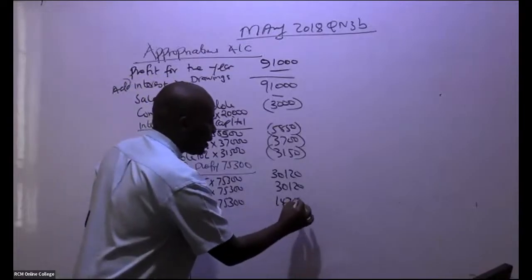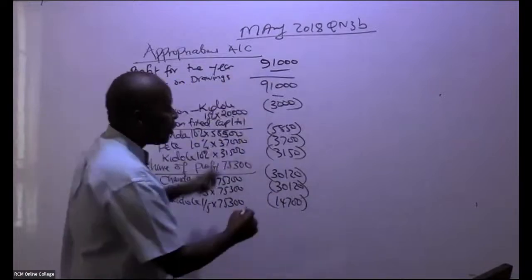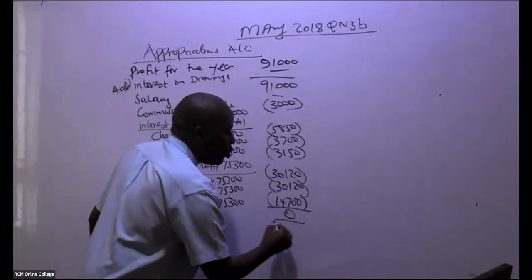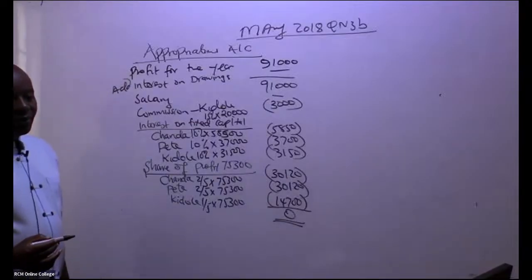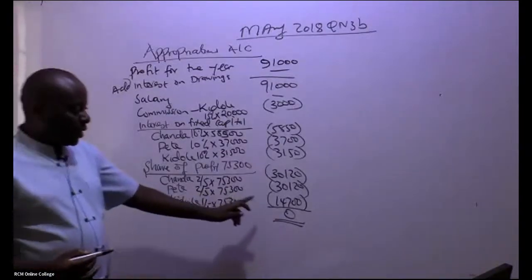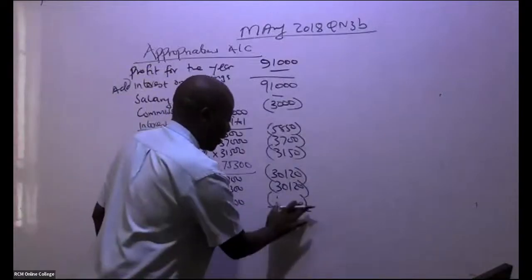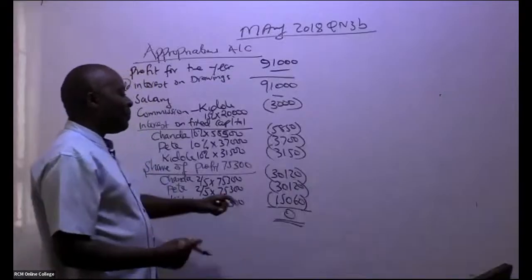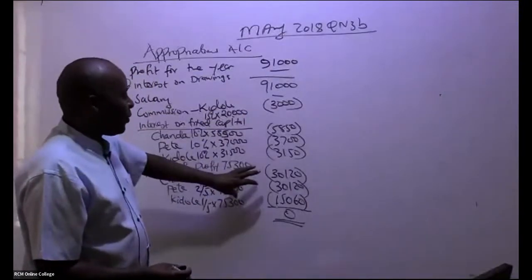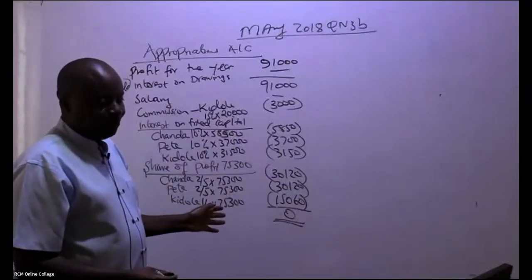So if you deduct this, you should be able to distribute the whole amount such that you have a 0. So I'm being told this is not 14,700, I'm being told this is 15,060. You don't even have to approve. Remember, up to here you got a surplus of 75,300. This will add to 75,300, but you can do it on your own.